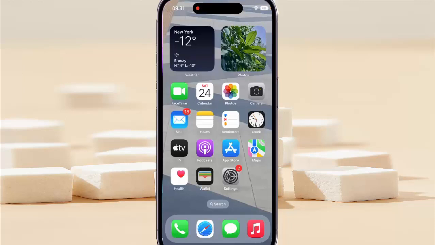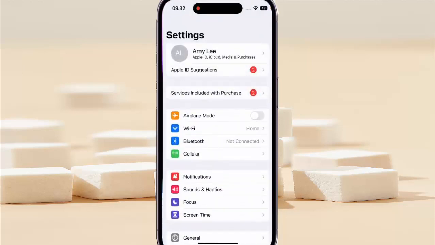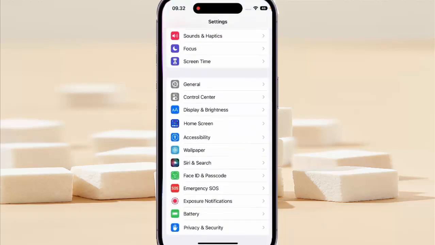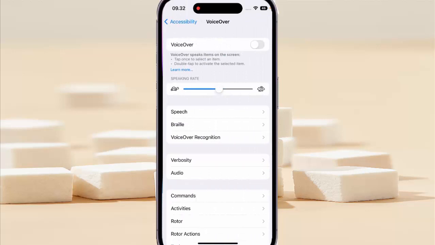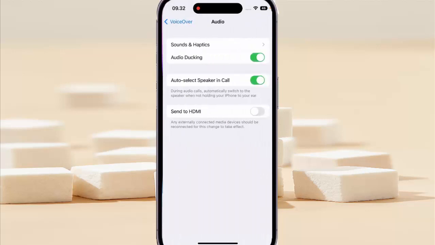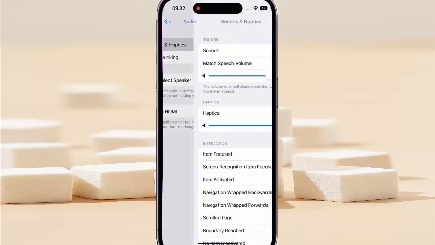To turn on or off a sound effect when VoiceOver reads interactable group in iPhone 14 Pro, go to Settings, scroll down the screen, and then tap Accessibility, tap VoiceOver, and then tap Audio, tap Sound and Haptic.